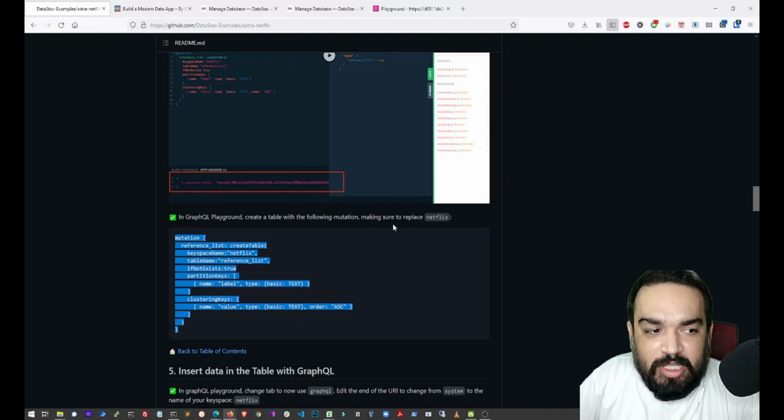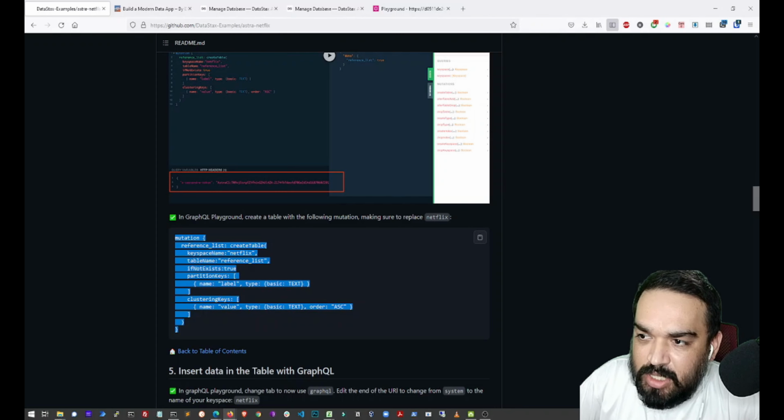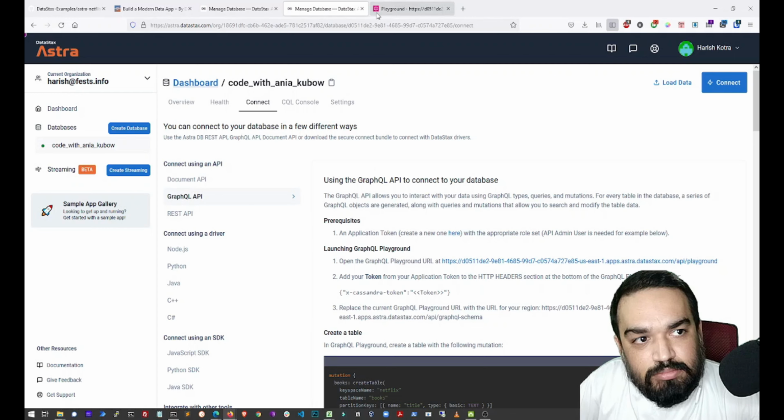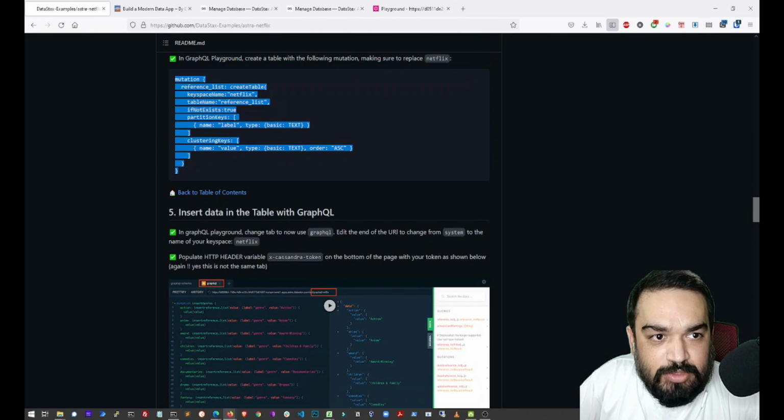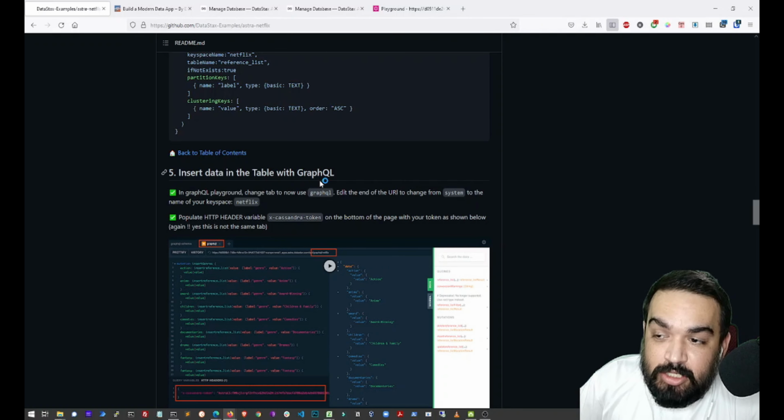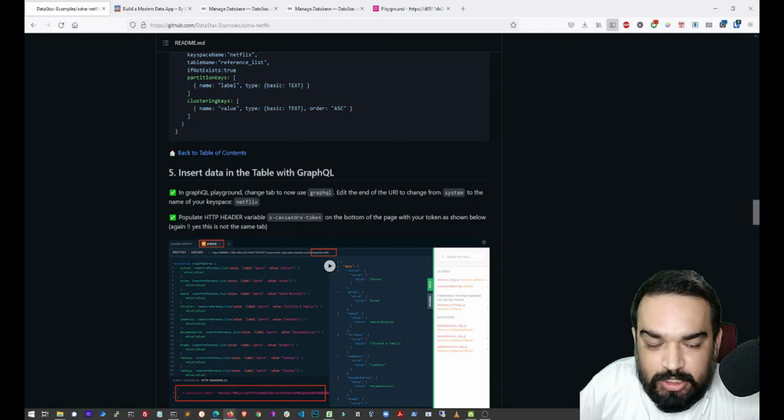And if you're building something else, you can just replace the keyspace name. So I'm going to just add it and run. That's it. This means that this is successful. Now the table is created. So the next step is basically to insert data into the table that we just created. So let's just follow the instructions and not do anything beyond that.